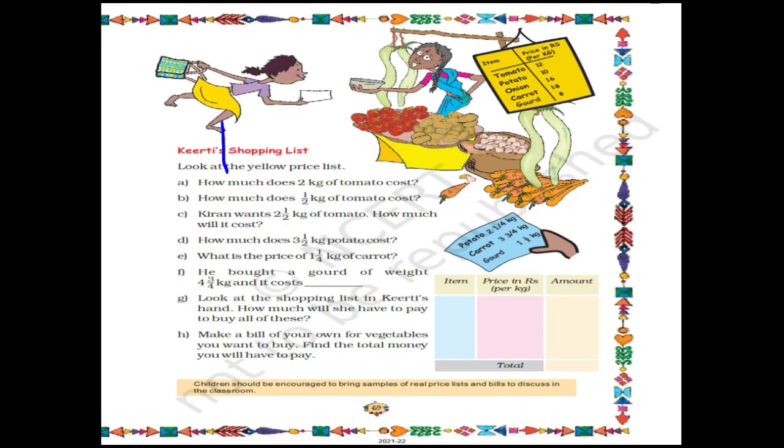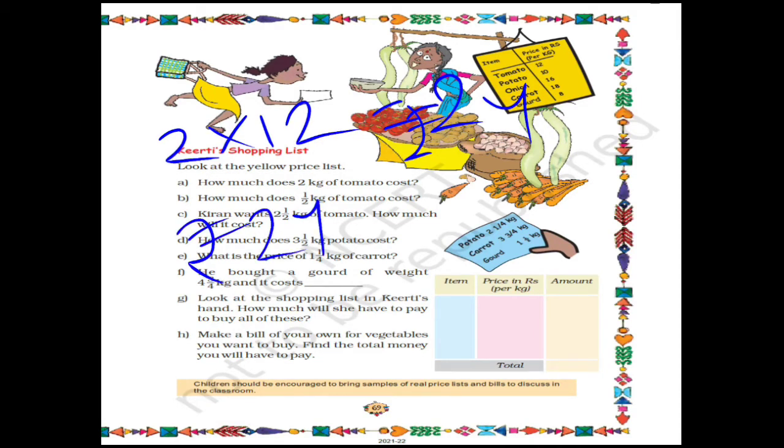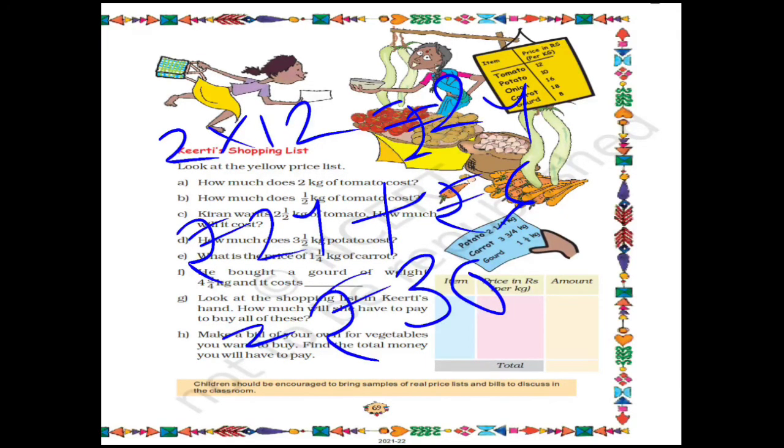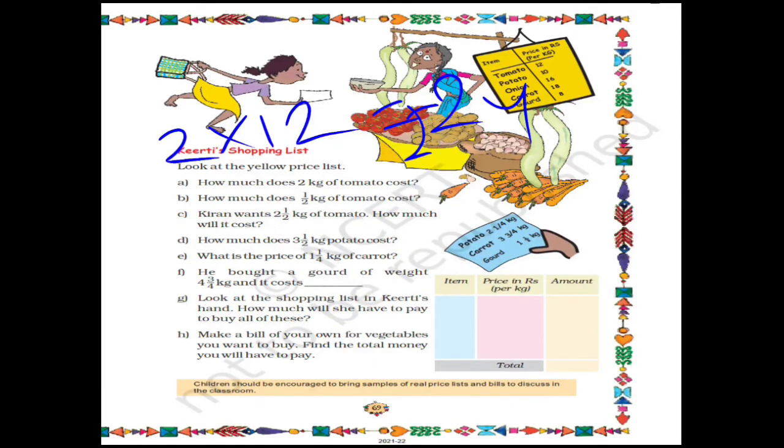Next question is, Kiran wants 2.5 kg of tomato. How much will it cost? Now Kiran wants to buy 2.5 kg of tomato. Now see in the list, what is the price of tomato? We know it is rupees 12. So for 2.5 kg, we have found for half kg it is rupees 6, and for 2 kg, 2 into 12, that is 24. So what will we do? We will add both the answers, that is rupees 24 plus rupees 6. The answer will be rupees 30. So the cost of 2.5 kg tomato is rupees 30.